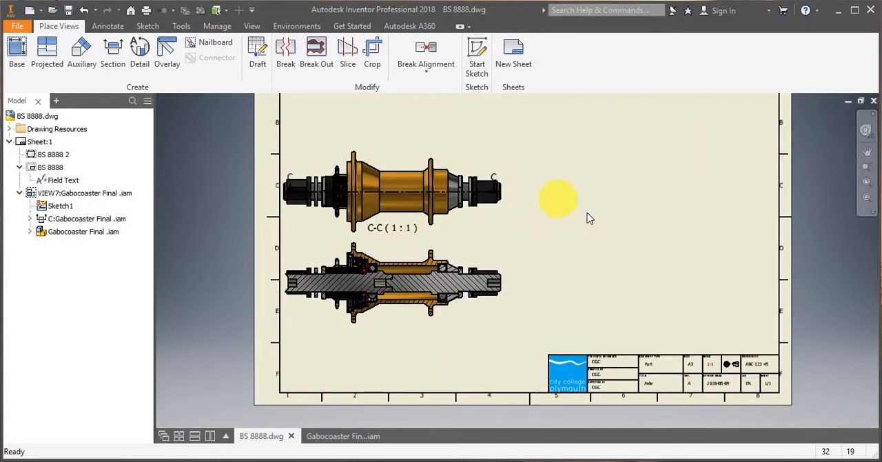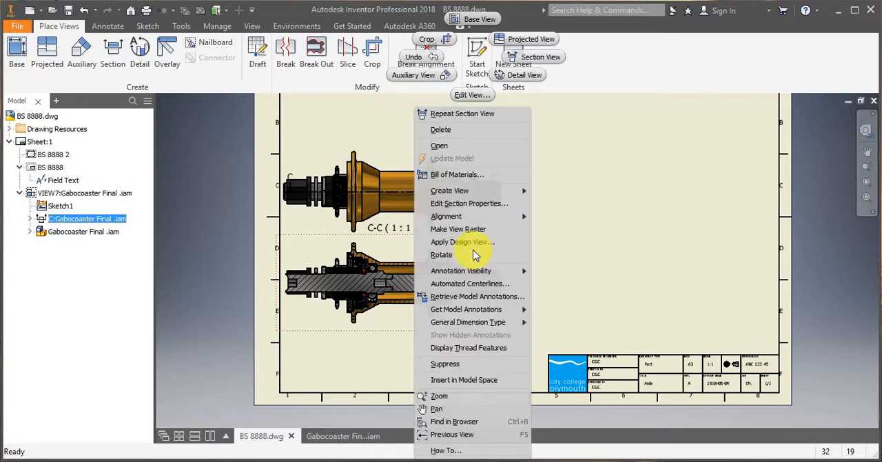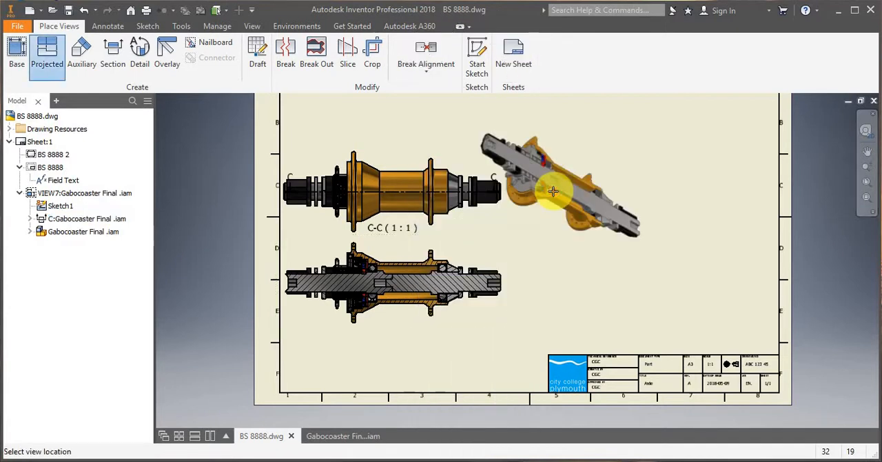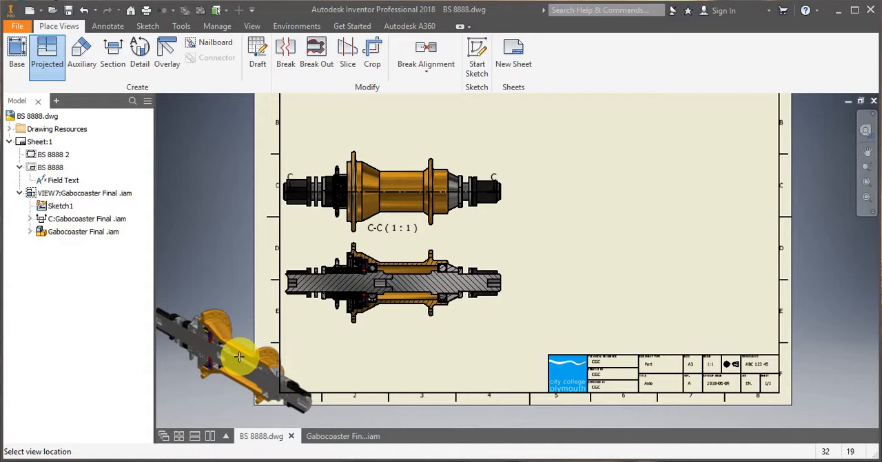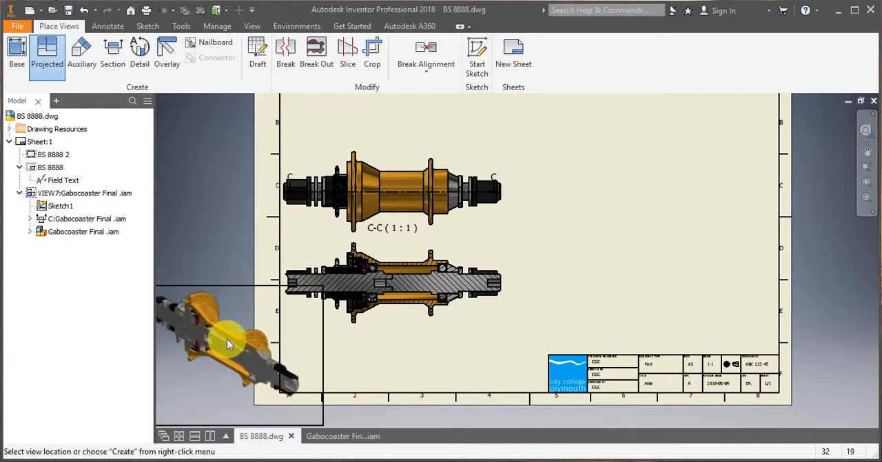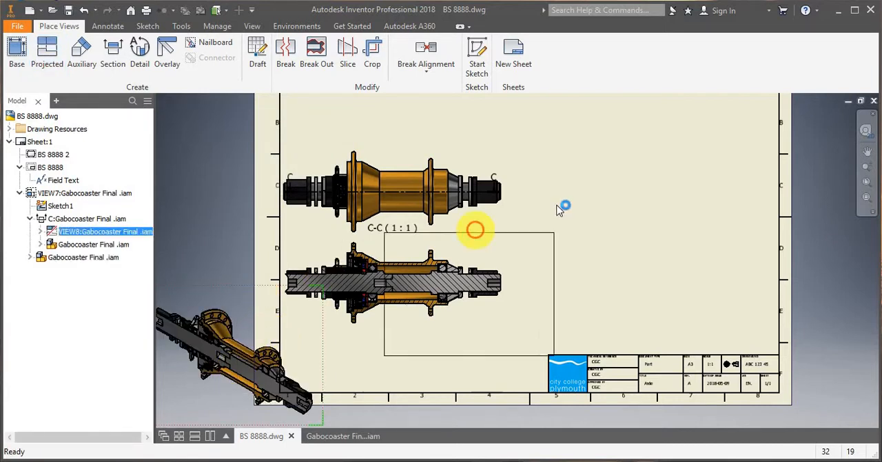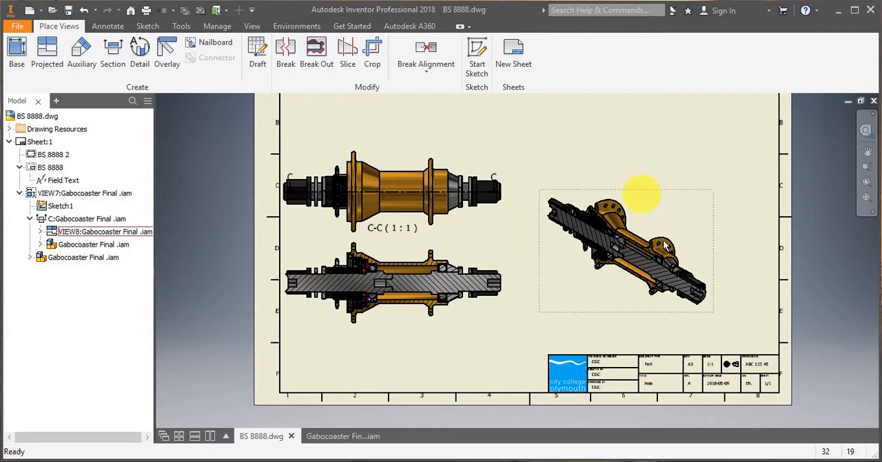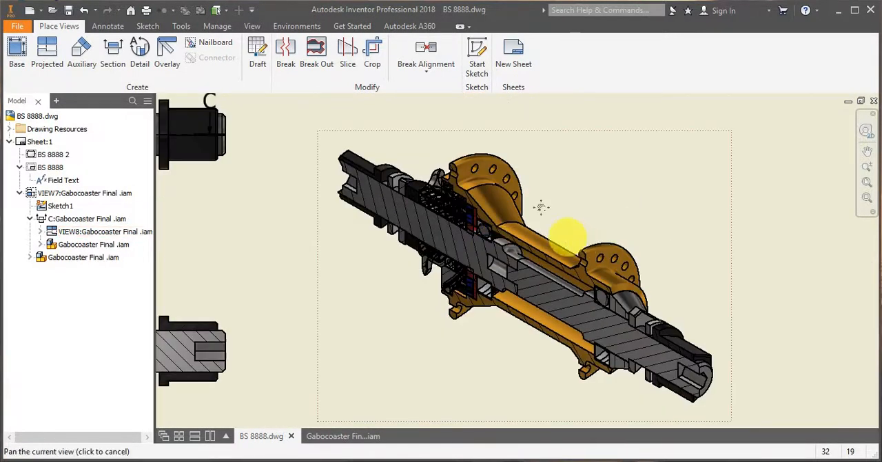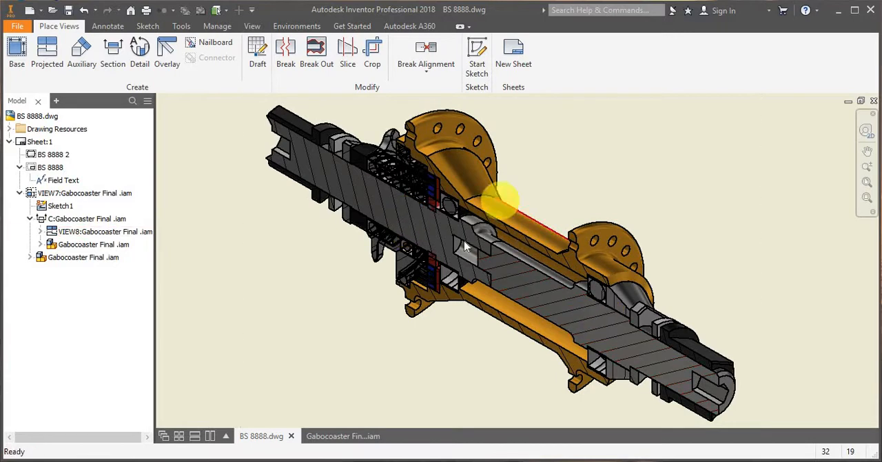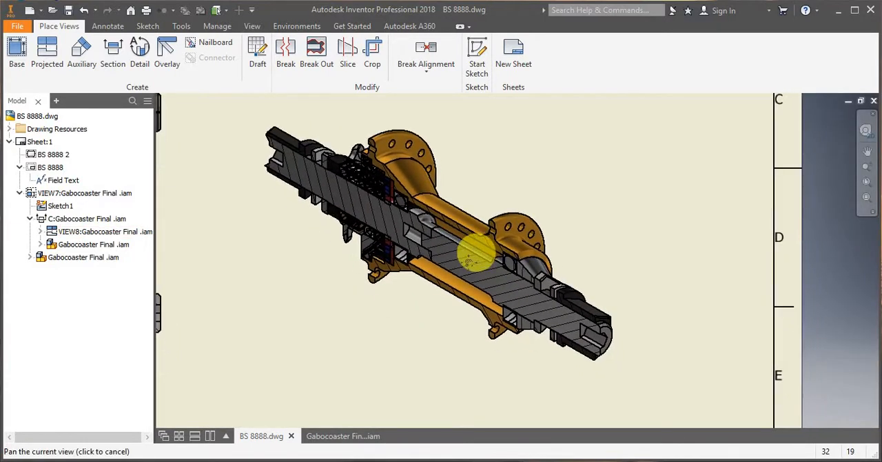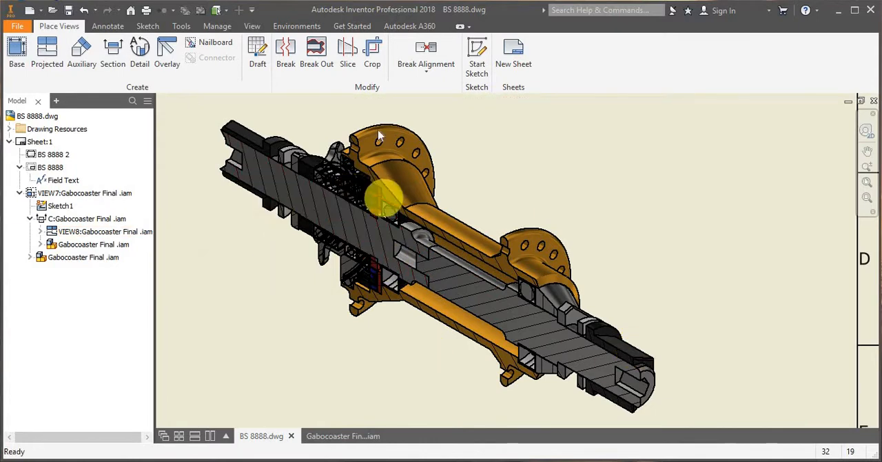And now what I will do is I will right click on my section view and I'll click on create view, projected view. I'll point in that direction, right click to create, and now we'll just pull it here. So as you can see, I've got an isometric view of my section, which is quite nice when it comes to viewing an assembly and being able to see all the components.